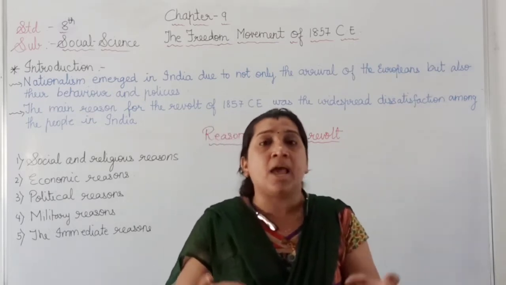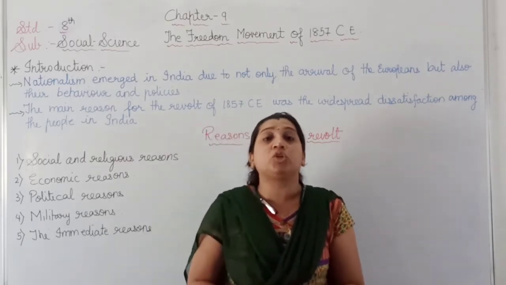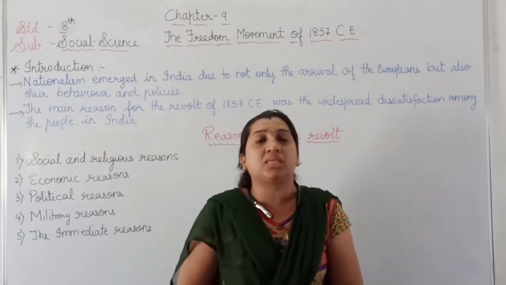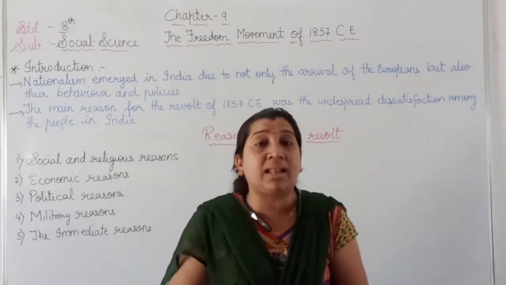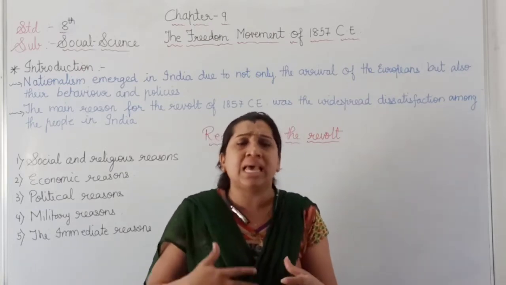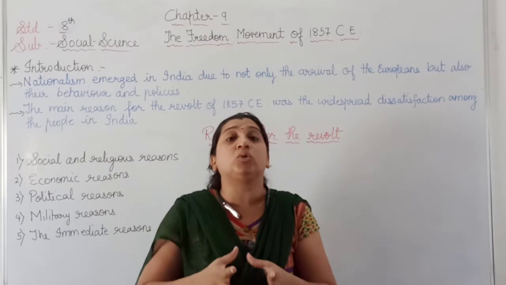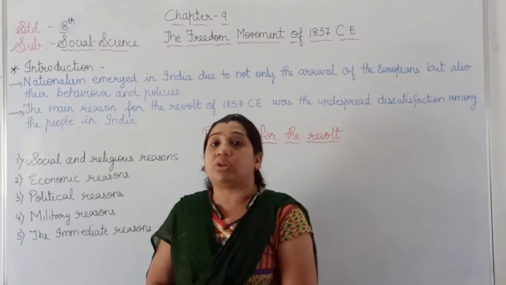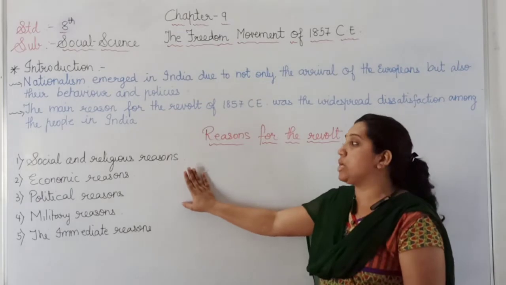of the Britishers. Many orthodox people came to realize and were noticing that the Britishers wanted to demolish our Indian culture and convert us into Christianity through English education, the facility of railway lines, the printing press, the postal system and the telegraph system. The orthodox class people realized that they wanted to kill our Indian culture and change it into Christianity. So we have already studied the social and religious reason.